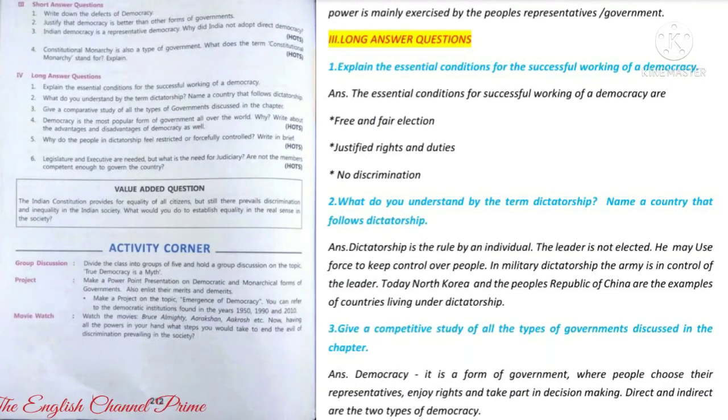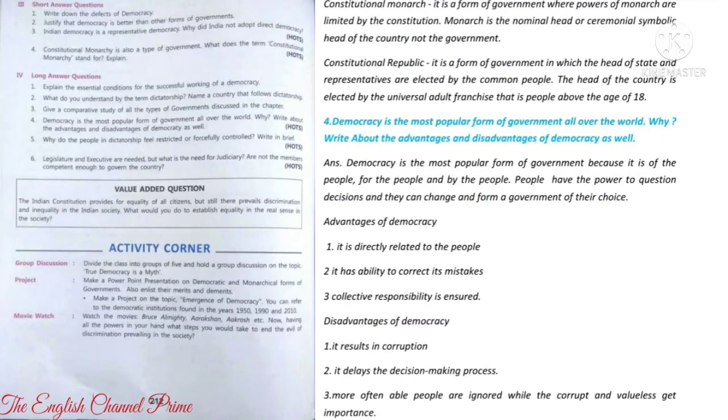Third question: give a comparative study of all the types of governments discussed in the chapter. Answer: democracy. It is a form of government where people choose their representatives, enjoy rights and take part in decision making. Direct and indirect are the two types of democracy. Next type of government, constitutional monarchy. It is a form of government where the powers of the monarch are limited by the constitution. The monarch is the nominal, ceremonial, symbolic head of the country and not the government.